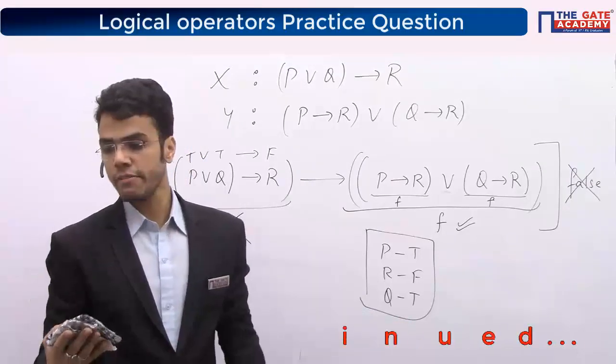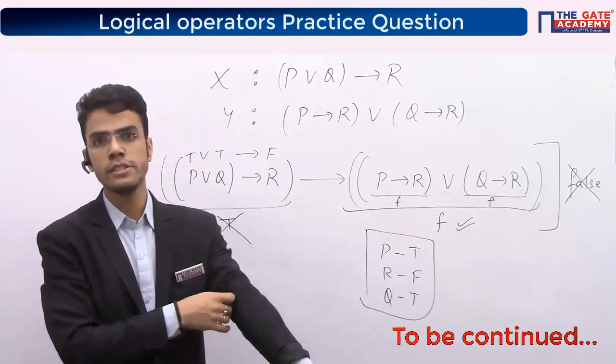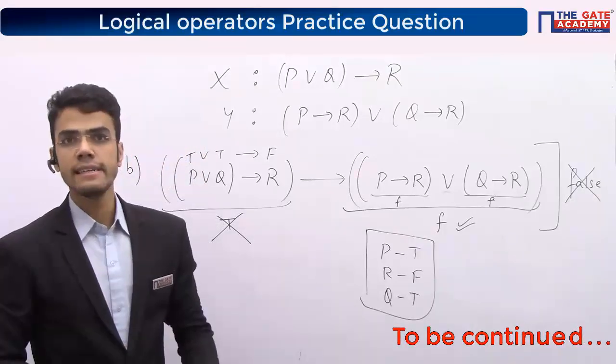So similarly you have to try for the C and D options, that will not come out to be a tautology, right? So is this clear guys? Is this clear?